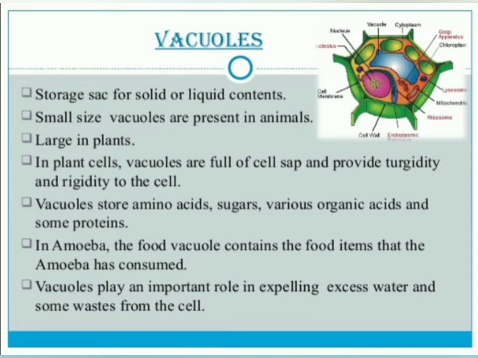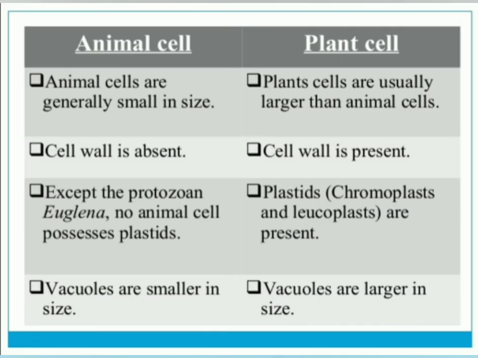Now, we will discuss the differences between animal cell and plant cell. Animal cells are generally small in size, plant cells are usually larger than animal cells. The cell wall is absent in the animal cell, but the plant cell has a cell wall.